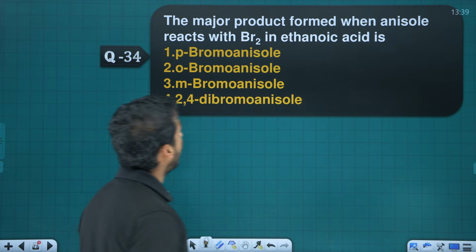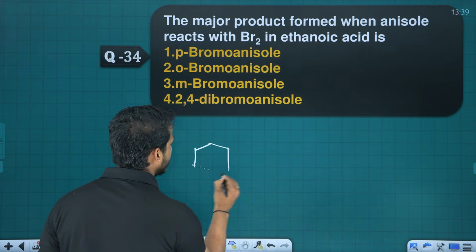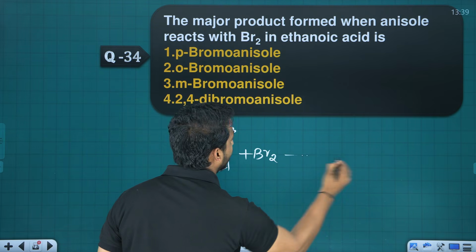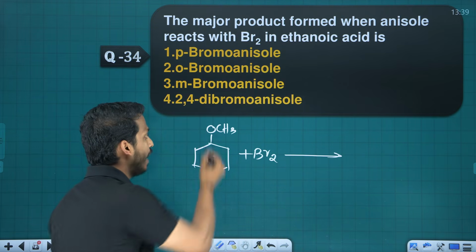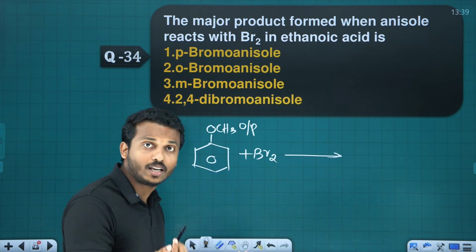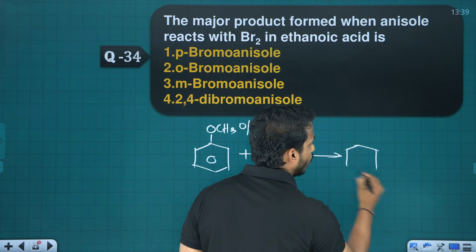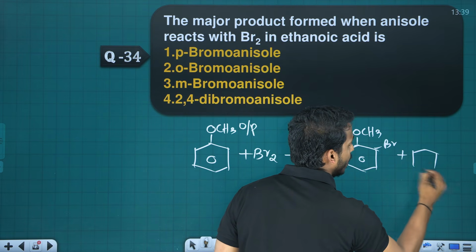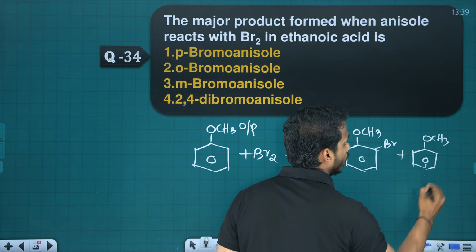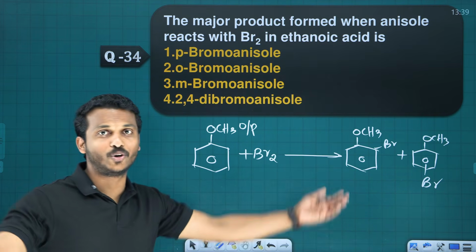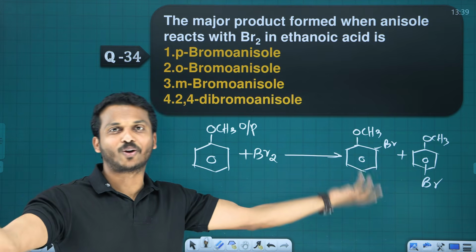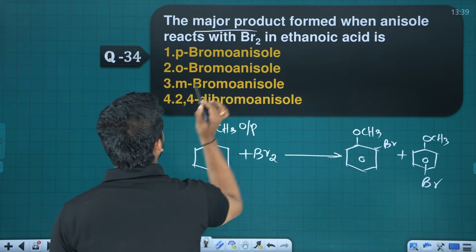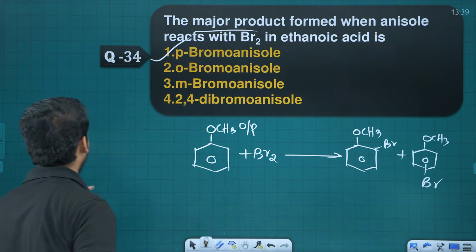34. The major product formed when anisole reacts with bromine in ethanoic acid. What is anisole? Benzene with OCH3. It's bromination. Anisole is an ortho para directing group. So you get ortho bromo anisole and para bromo anisole. Among ortho and para, para is the major one. So the major product will be para bromo anisole, option A.